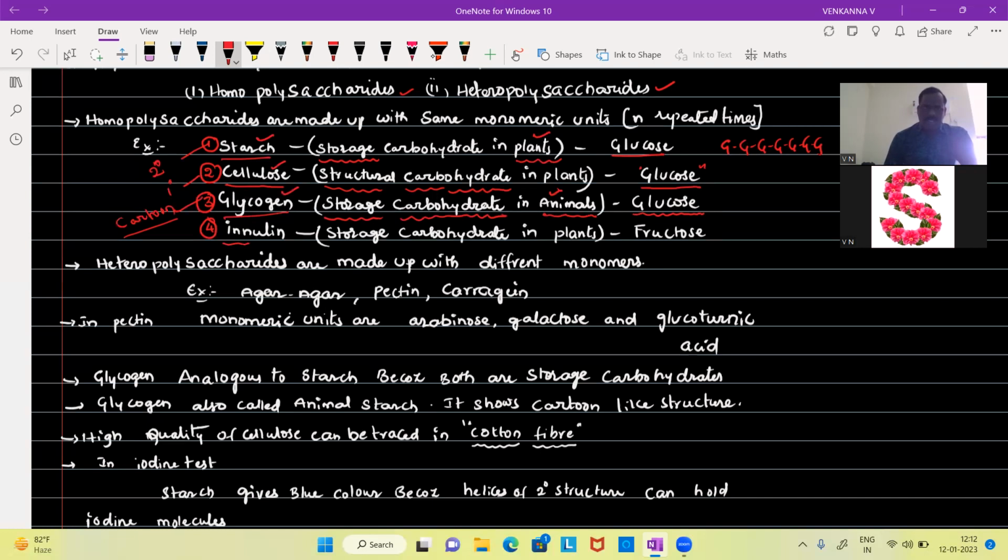Inulin is another kind of homopolysaccharide. It is made up of fructose. Fructose is another important type of monosaccharide.